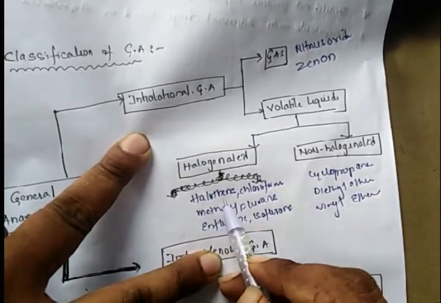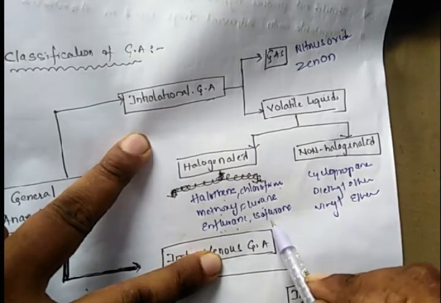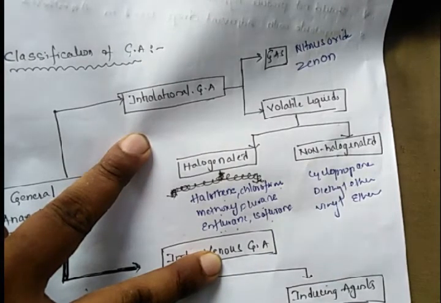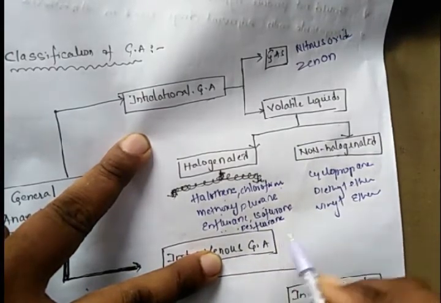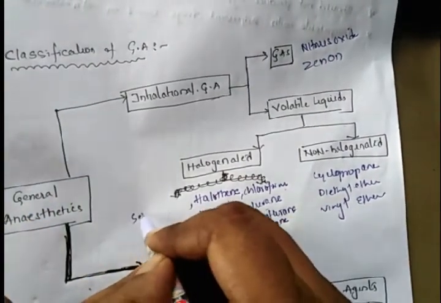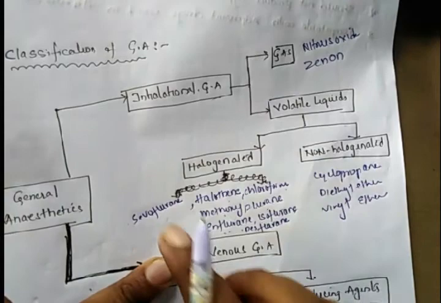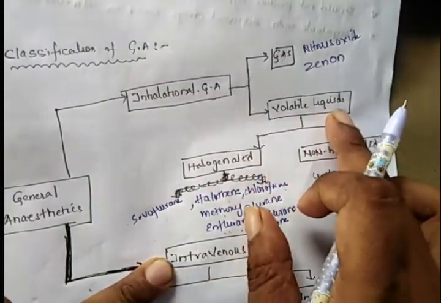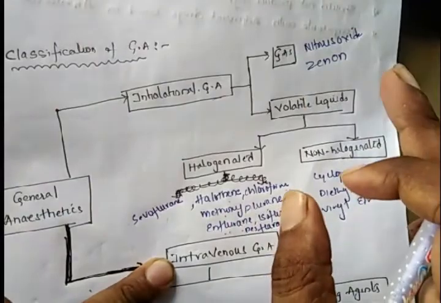Halothane, chloroform, methoxyflurane, enflurane, isoflurane, and a few more examples like desflurane, sevoflurane. These are the examples of halogenated volatile inhalation general anesthetics. So this is about inhalation general anesthetics.